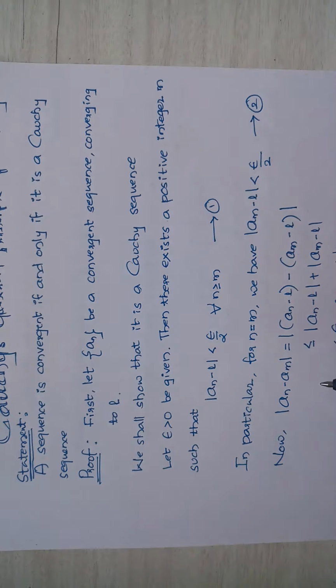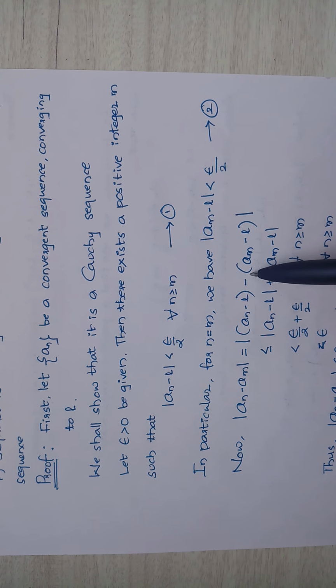Now I take a_n - a_m equal to a_n minus L plus L minus a_m, where I add and subtract L. Using the modulus property, |a_n - a_m| is less than or equal to |a_n - L| + |a_m - L|.